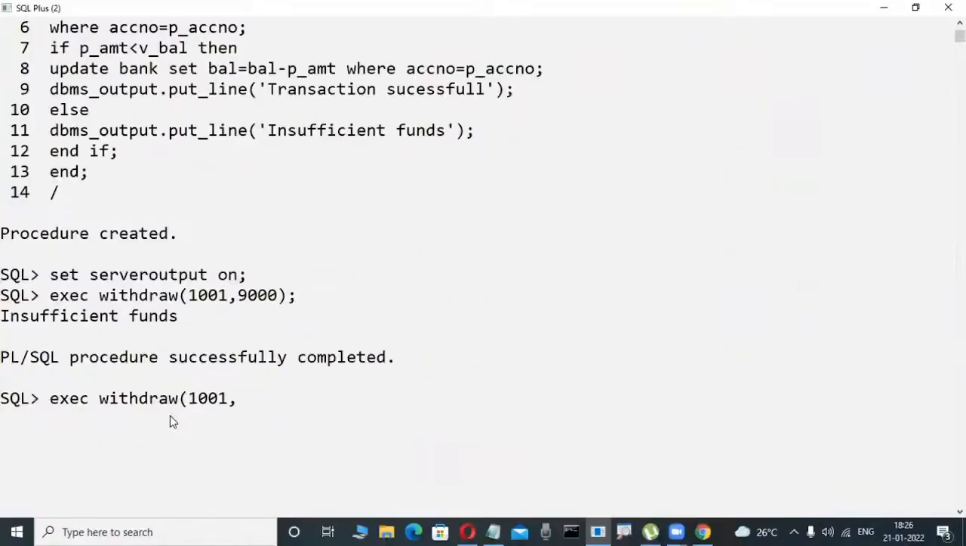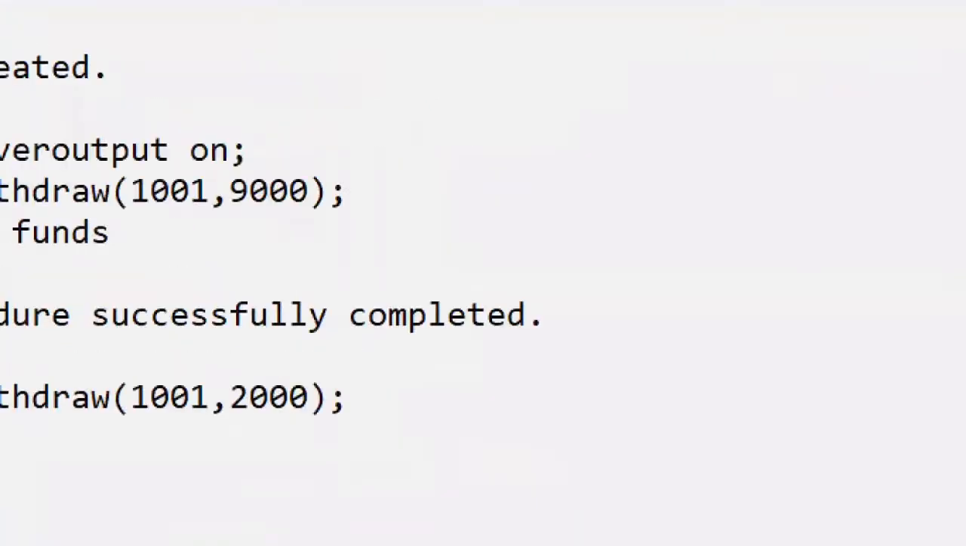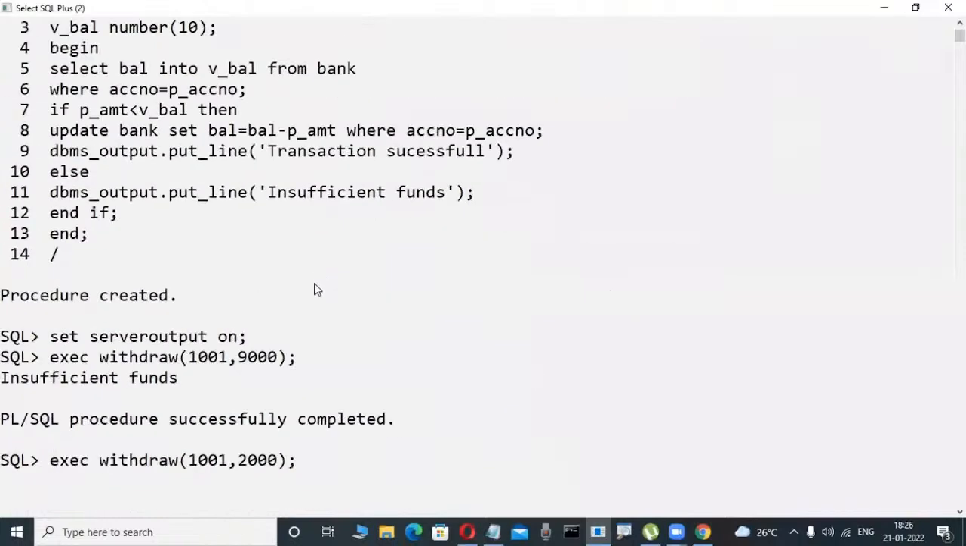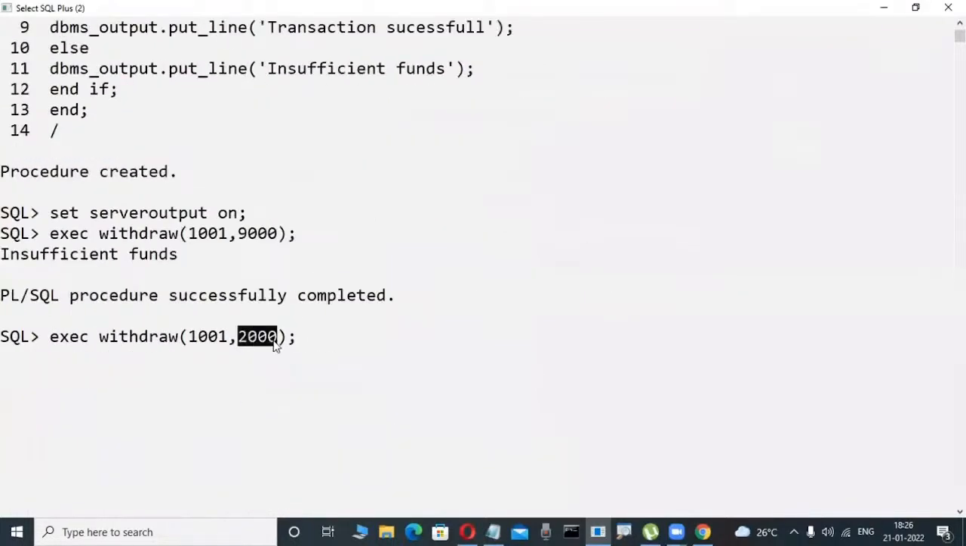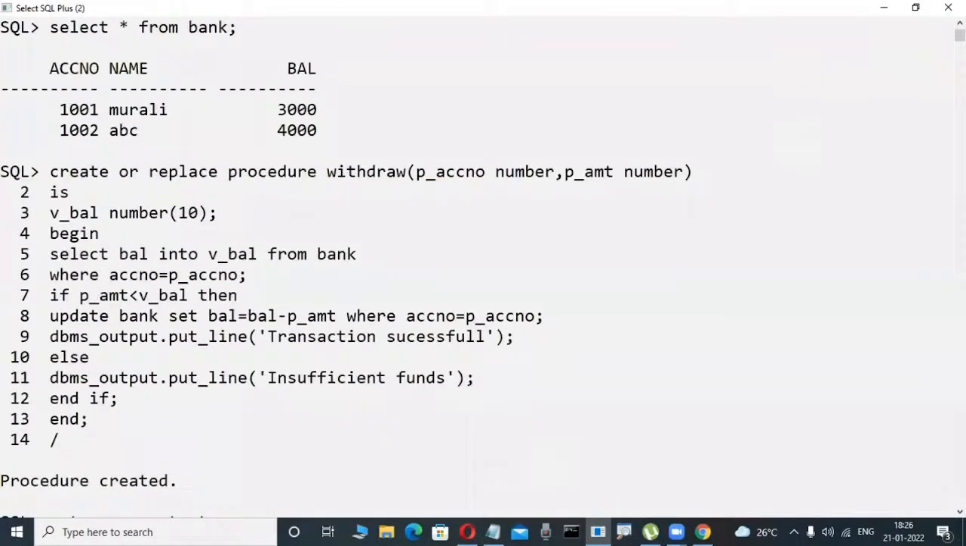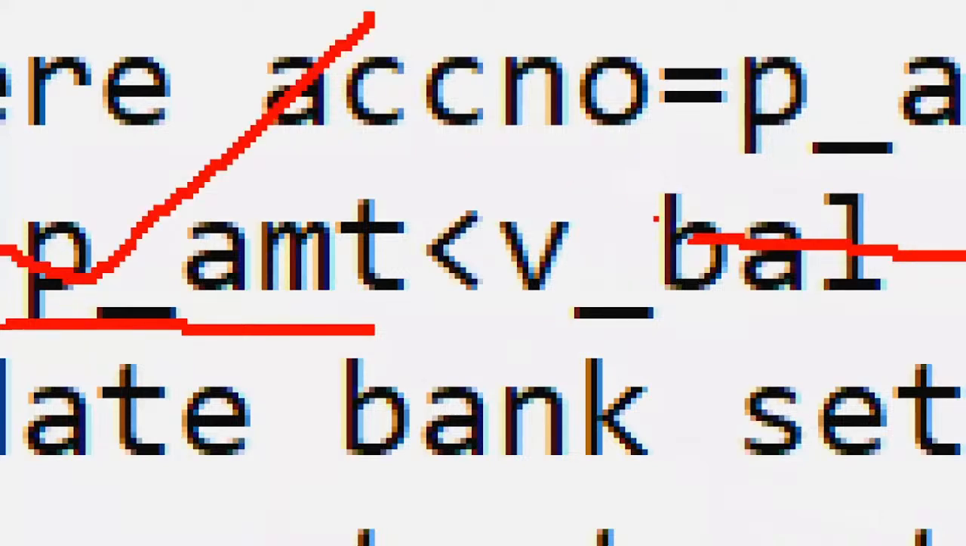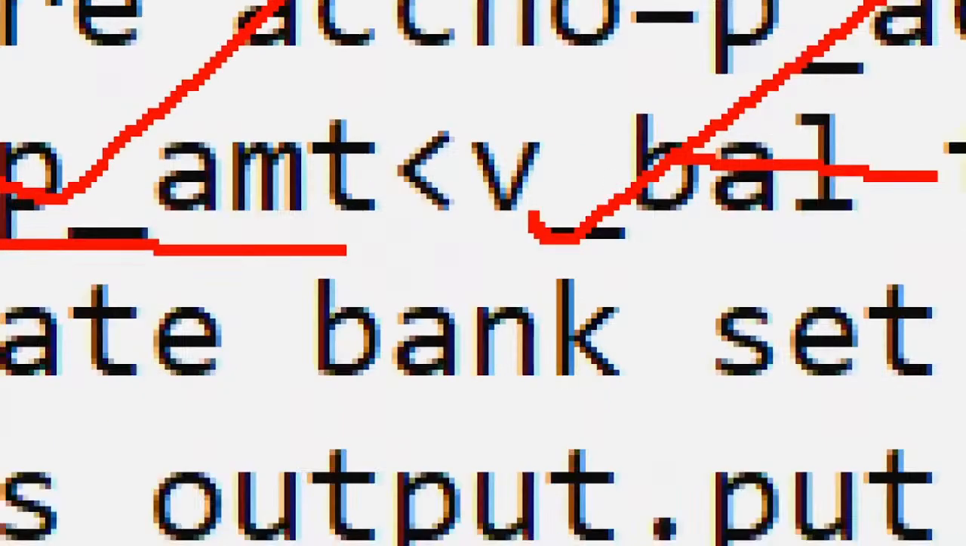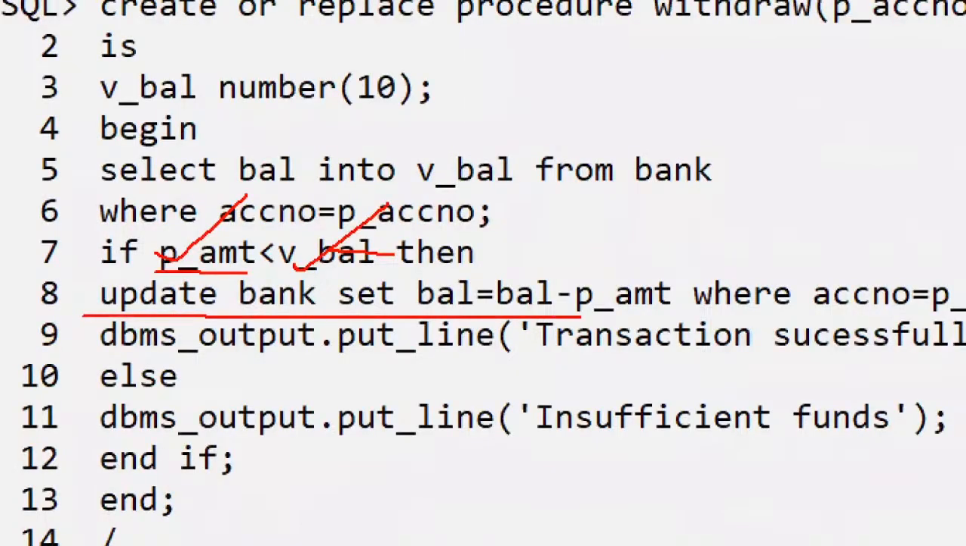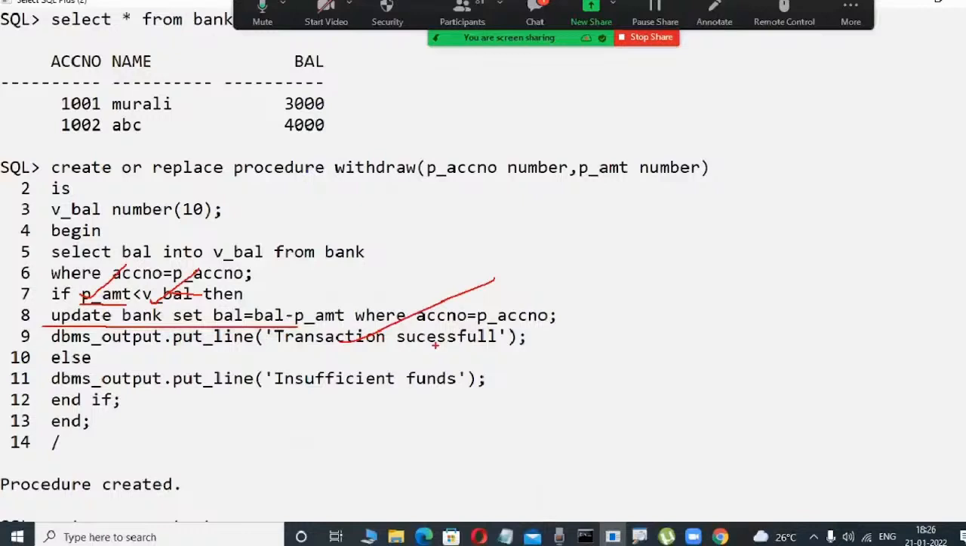Okay, so now the procedure. Now I try to withdraw 2,000 rupees. Possible? Possible. Why? Because my balance is 3,000, but I try to withdraw only 2,000. Whenever your passed amount, 2,000, is less than the available balance, in this case 3,000, I am updating the bank table, modifying it. The transaction is successful.